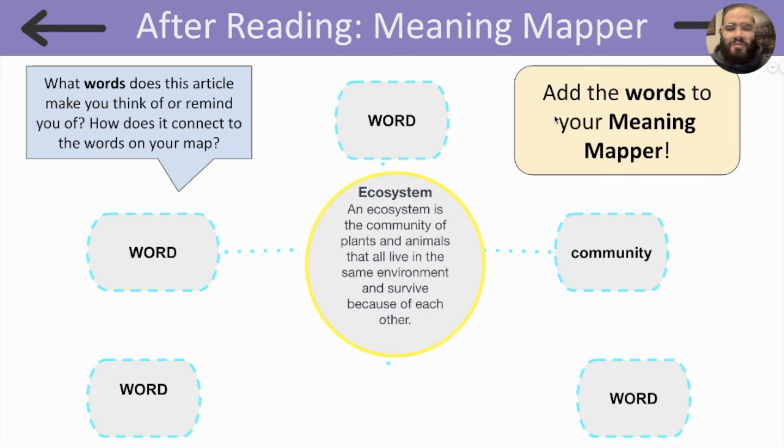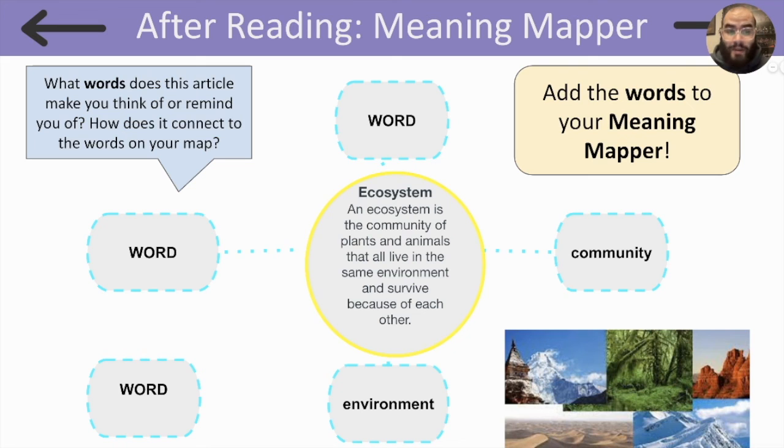Now please take out your Meaningmapper. In the middle, we have our focus word, ecosystem. An ecosystem is the community of plants and animals that all live in the same environment and survive because of each other. We already added the word community, but what other word could you add to your Meaningmapper? I added the word environment because an ecosystem is made up of the plants, animals, and the environment they live in.